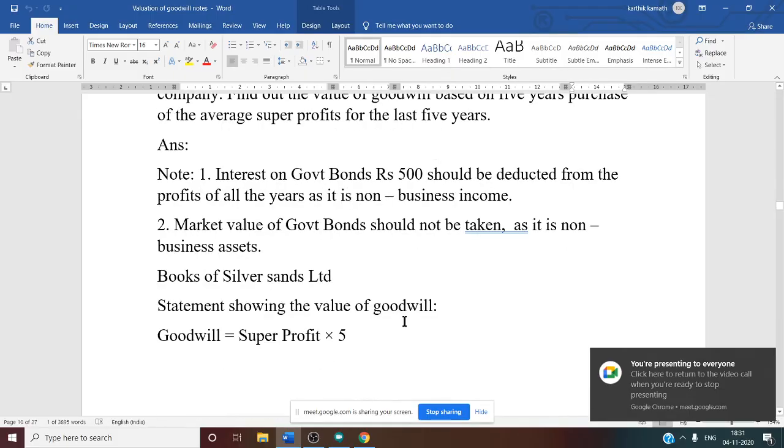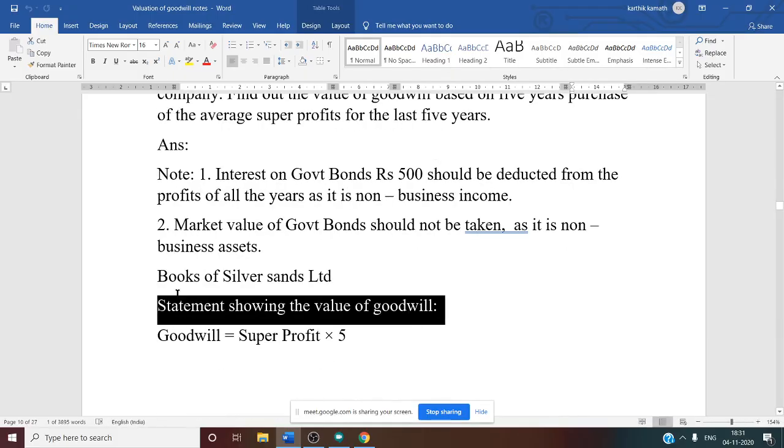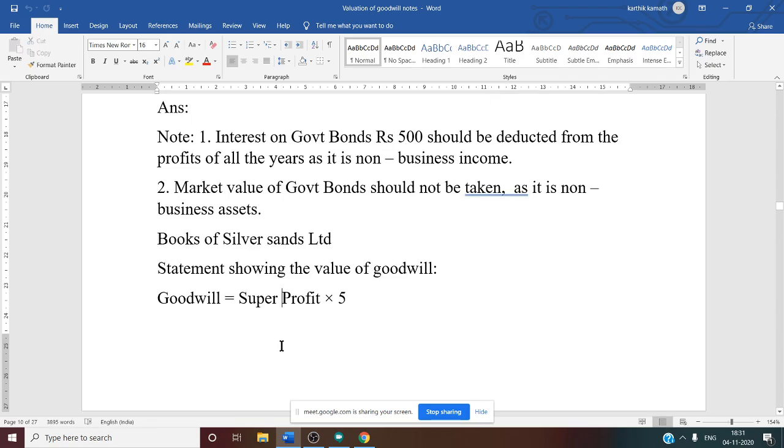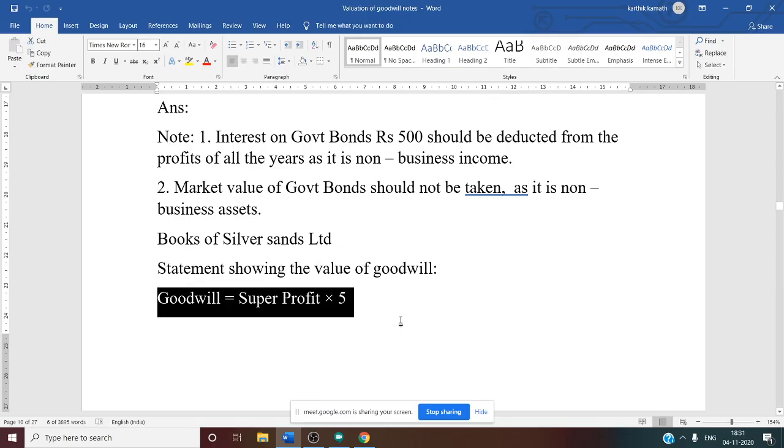In the books of Silver Sand Limited, statement showing the value of goodwill. So goodwill is equal to super profit into 5. Why 5? Because years of purchase given in the problem is 5. That is why super profit into 5. And how to determine super profit, they have mentioned. Or else we can also easily determine it if the expected rate of return is mentioned in the problem, and average profit of several years or past years' profit is given. That means you need to calculate as per the super profit method. Yes. So goodwill is equal to super profit into 5.